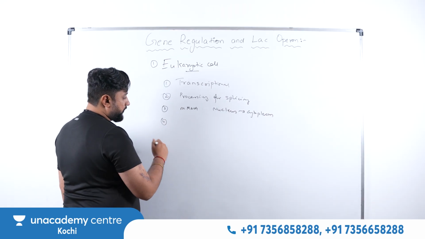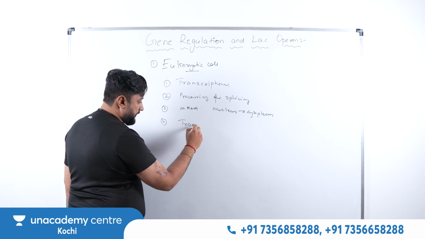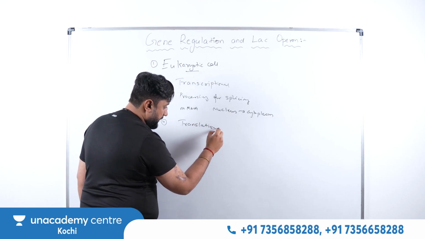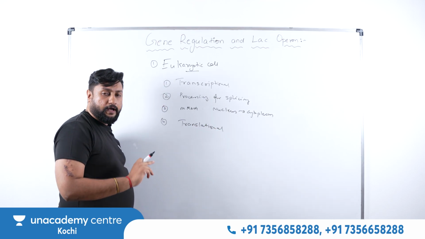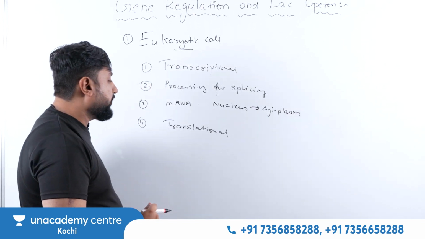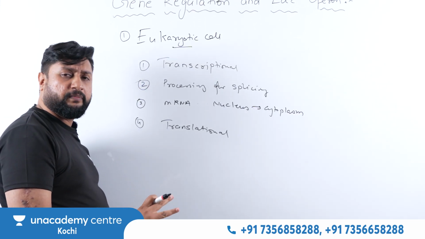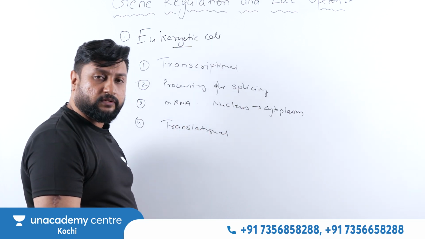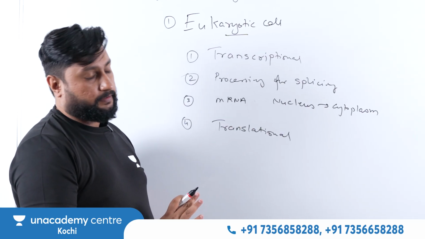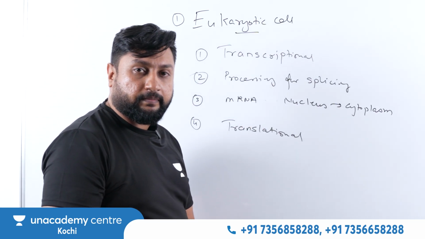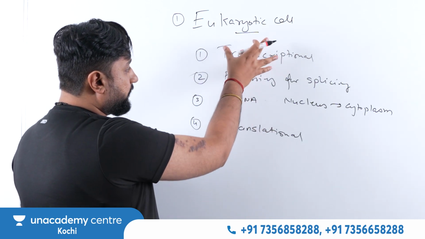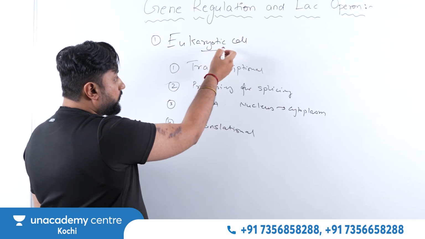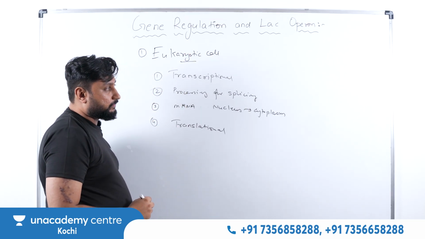And the last is at the translational level, where we are converting the RNA to amino acids. Basically the information will be read, and on that basis a particular sequence of amino acids will be joined together, and thus we get the polypeptide chain. That is translation. So these are the 4 places where in the eukaryotic cell we can do gene regulation.